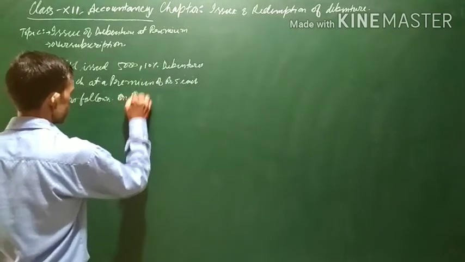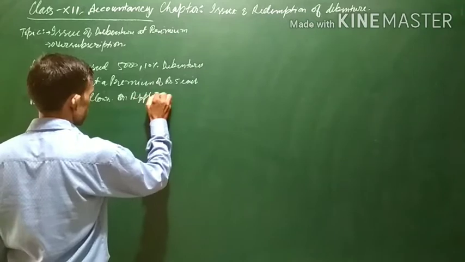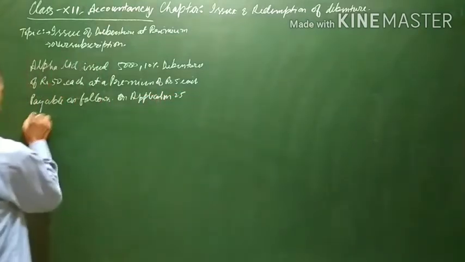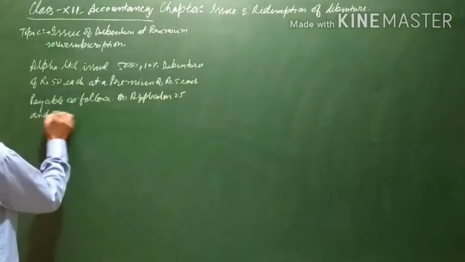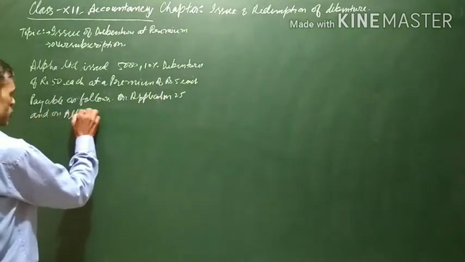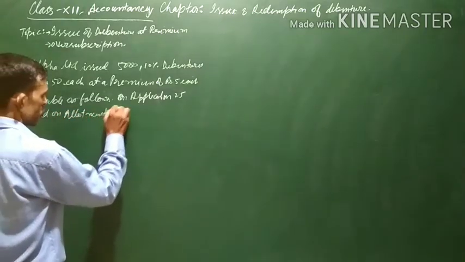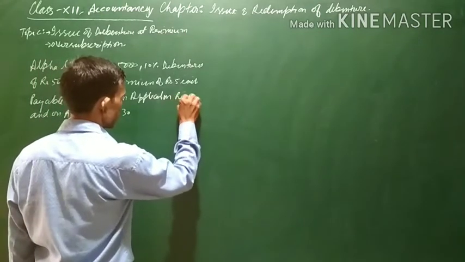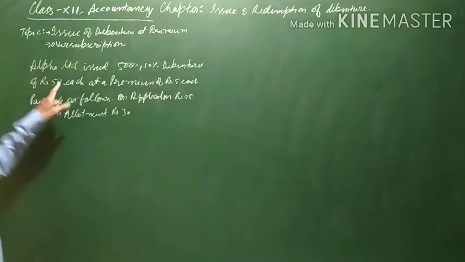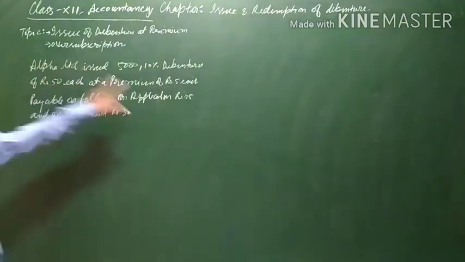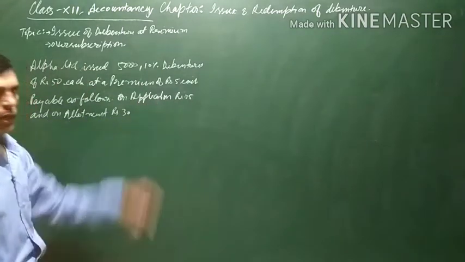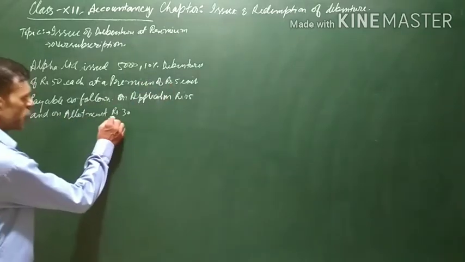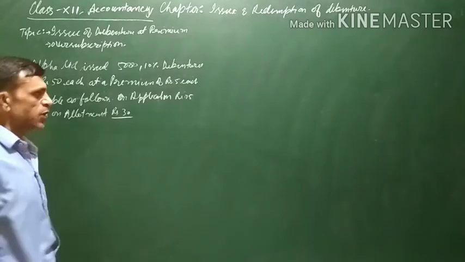On application, 25, and on allotment, rupees 30. We are writing rupees 25. Now, the debentures are rupees 50 each, 25 plus 30 will come to 55, so 5 rupees is the premium. So we will assume the premium to be along with the allotment money.